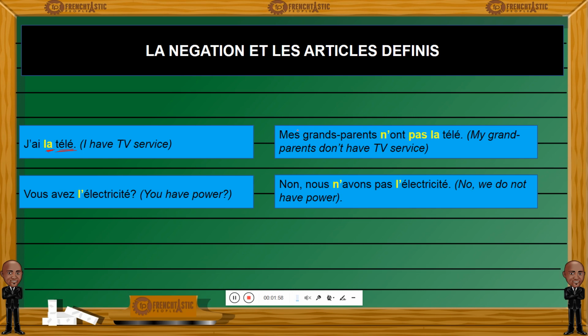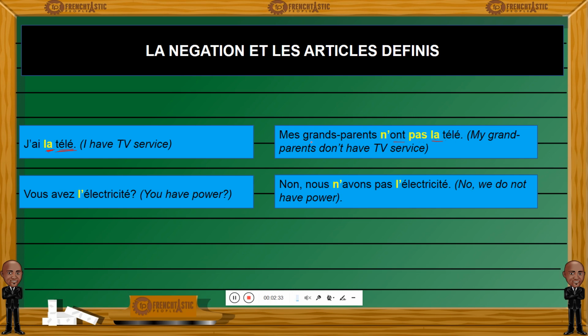Now, in order to negate that, for example, I want to say that my grandparents don't have any TV service. They don't have TV service. I will use, again, a definite article. Mes grands-parents n'ont pas la télé. I will negate the verb as we've learned how to do. We've learned that by using ne pas around the verb, we can negate the verb. We can make it negative. So we still have the ne pas. However, we will still keep la, the definite article, before the noun.